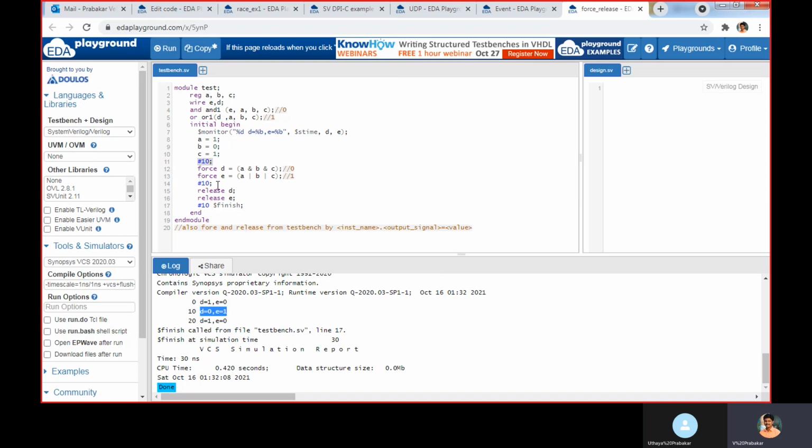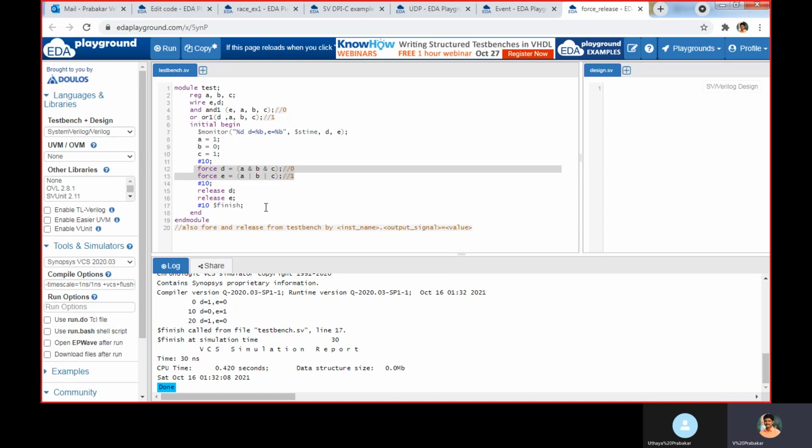Then again after 10 time units, we are releasing the values of D and E. Using the release keyword, the forced value is released. Whatever the earlier values were, D as 1 and E as 0, will be loaded. We have just released the forced value, so automatically the previous values that D and E held come as the output. Again we get D as 1 and E as 0. That is the use of the force and release keywords.